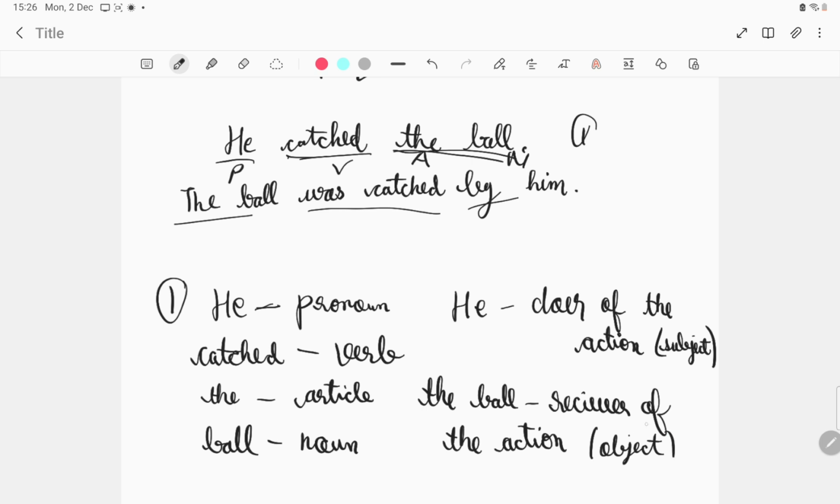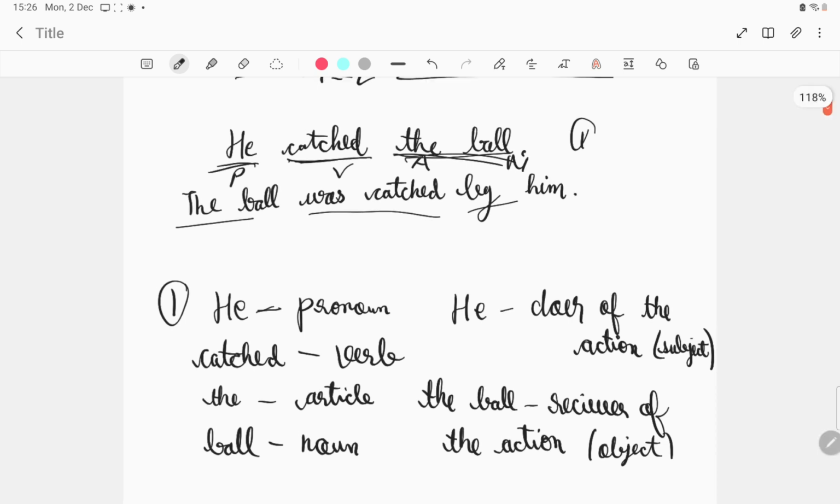the one which receives the action. So you've understood, right? Like, he is the subject, catched is the verb, and the ball is the object. Now the doer, the subject, this is the formation of the sentence.